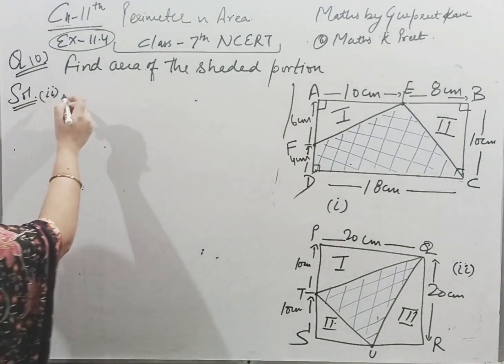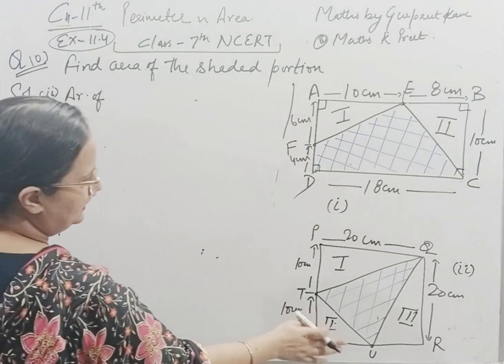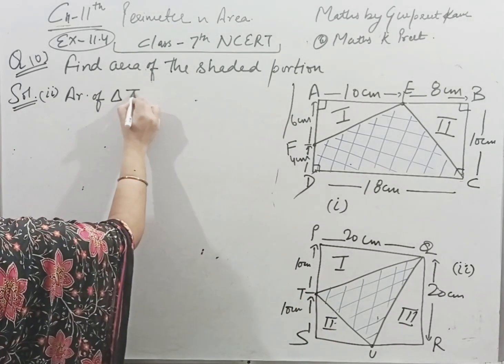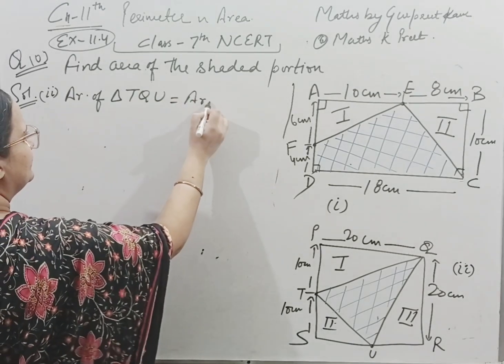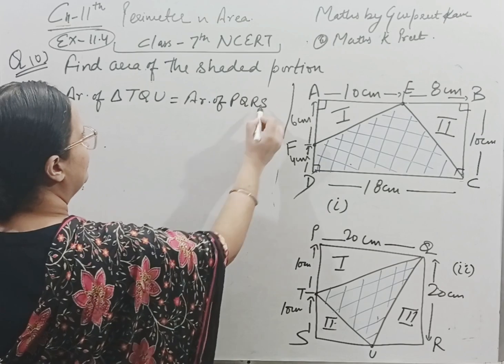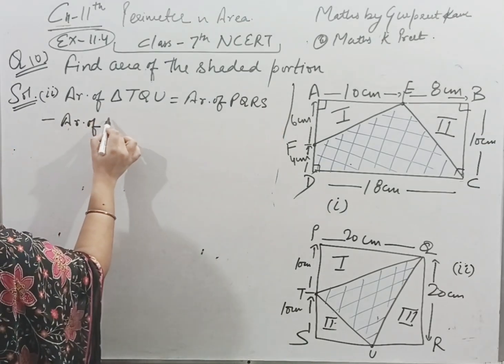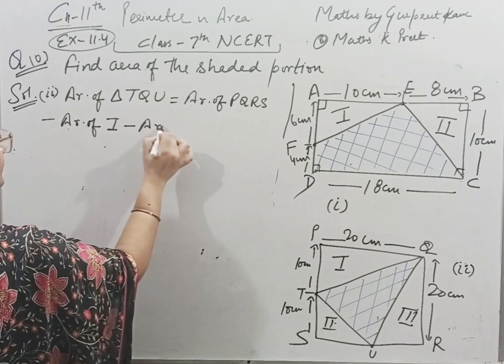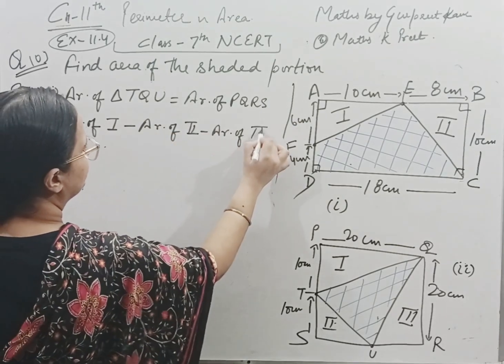Okay, so let me write area of triangle TQU. To find this area, we will find the area of square PQRS minus area of the first triangle, minus area of the second triangle, minus area of the third triangle.